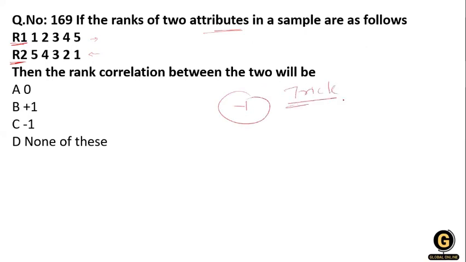You can solve this kind of question if they ask it in the question paper. You just don't use your extra brain. If you see the rank correlation, one side, rank 1, is in ascending order, and in the same way rank 2 is arranged in descending order with the same numbers. So whenever we calculate it, the answer will be -1. So the option is -1.